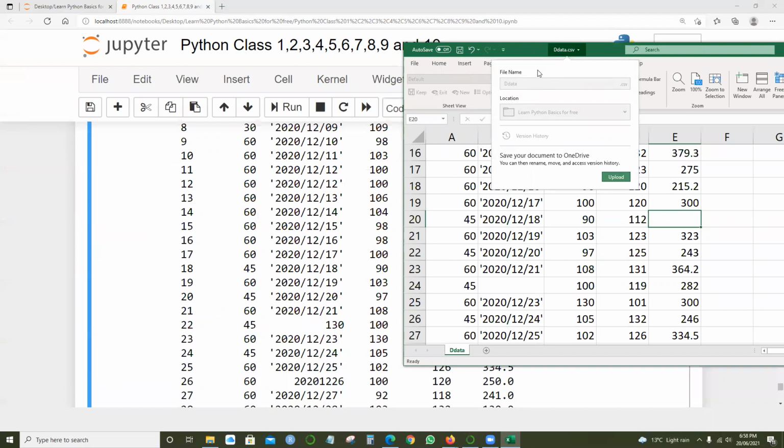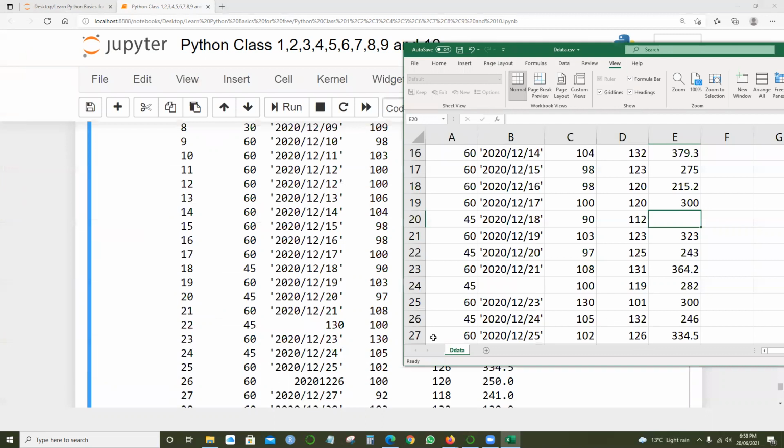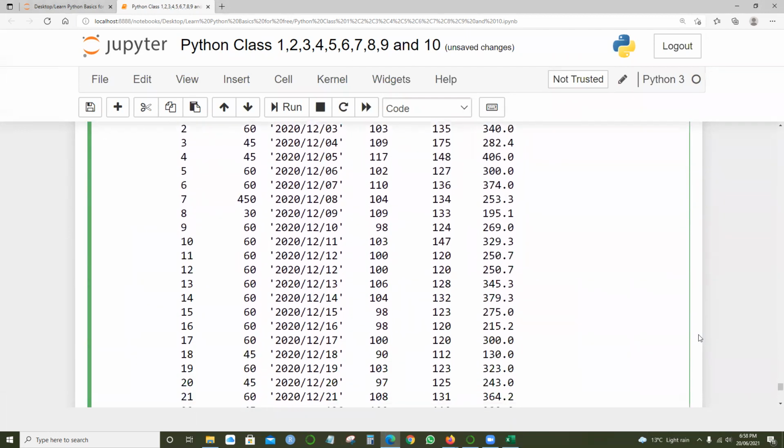So 45, and we got 130 here, and 45 is actually blank. What Python is doing is replacing the blank with some value, but we need to specify the value. We are saying, okay, replace with 130.